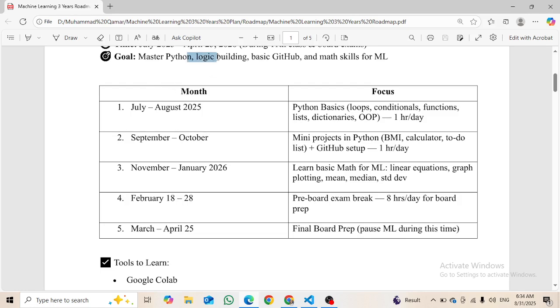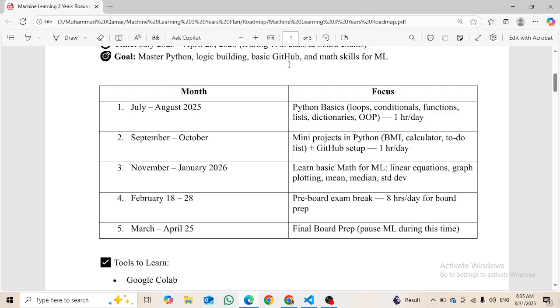And when we are making projects, alongside, when you practice something you are actually learning it. So when we make projects we will also be building our logic, and we will be able to make logic in our programs. We will also learn about GitHub and how to use it.